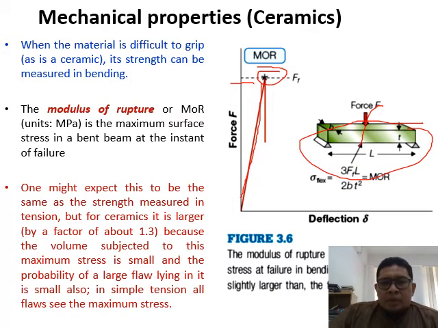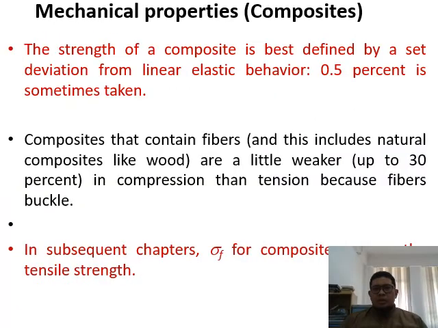Okay, for the composite, usually we use sigma F, which is the tensile strength for the composite. Actually, sigma F is the fracture strength or fracture stress. So for the composite, the strength is best defined by a deviation from linear elastic behavior of about 0.5%.